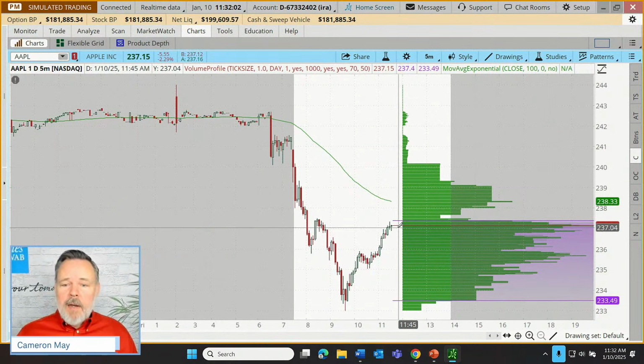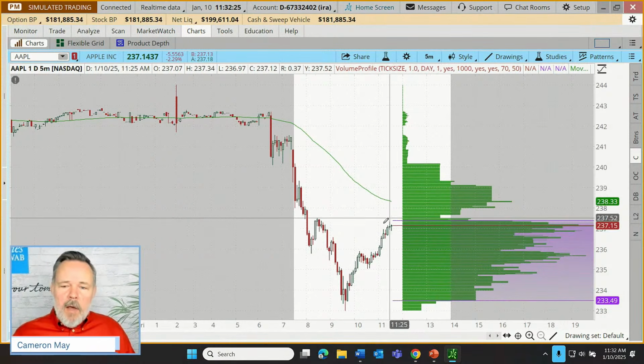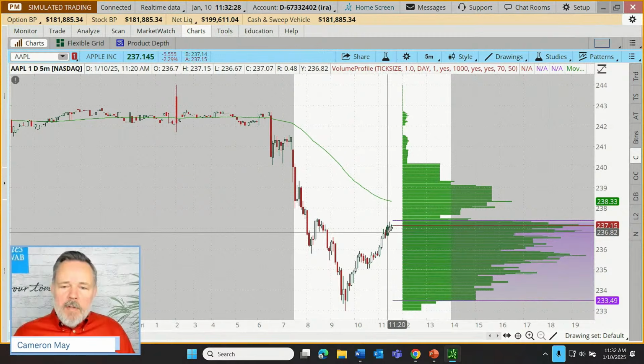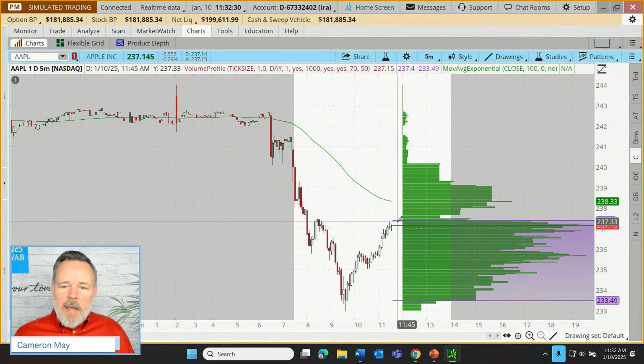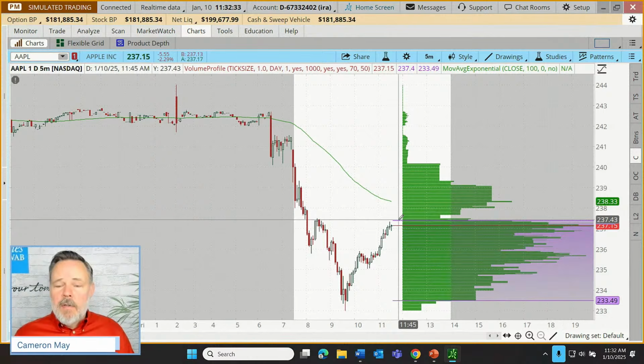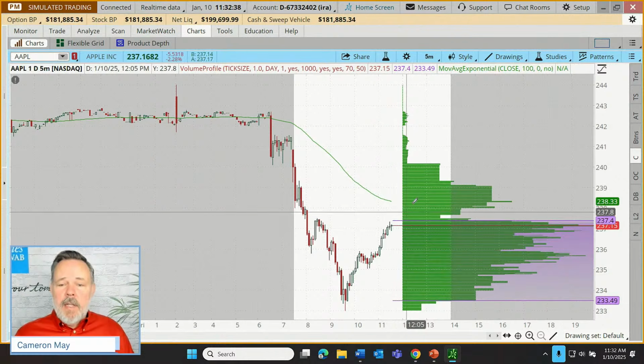And let's talk about how a trader might use this information at this point. So we already have in the back of our minds our upward sloping moving average. So it looks like that was looking good. We were trading right close to that moving average, trading above our high value node on the 1-year chart. We were at or around that low volume range. Well, on an intraday level, what our trader might be doing is just looking to see, can we get above that high value node? That's an indication that maybe the trend, even on an intraday basis, has really been strengthening.